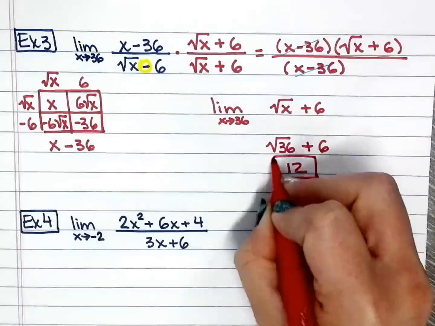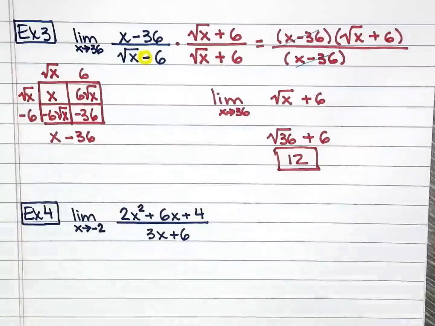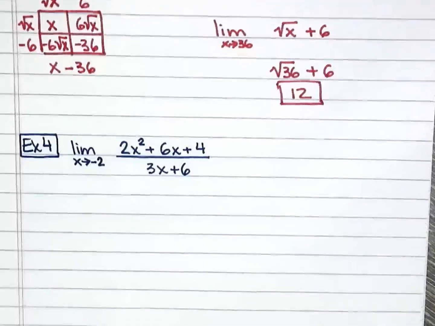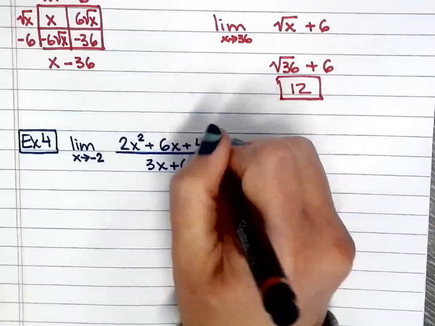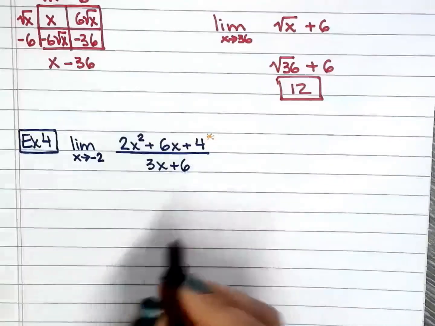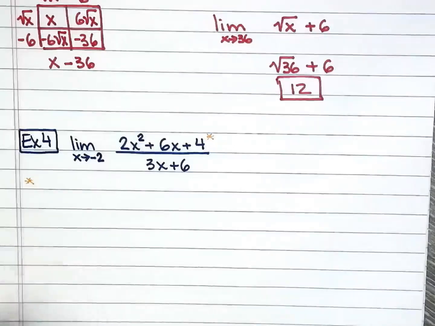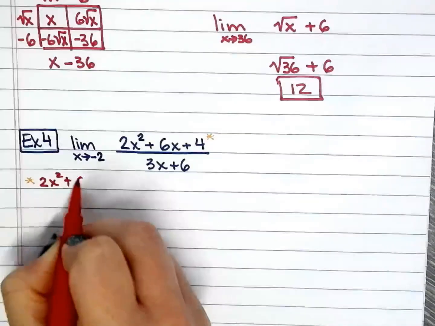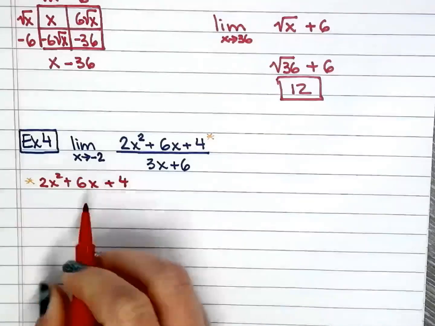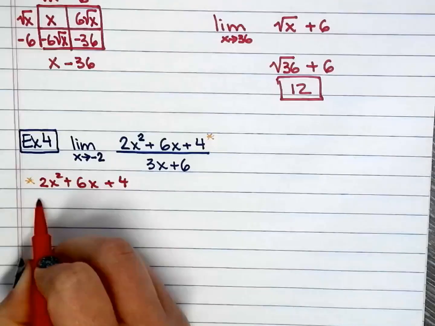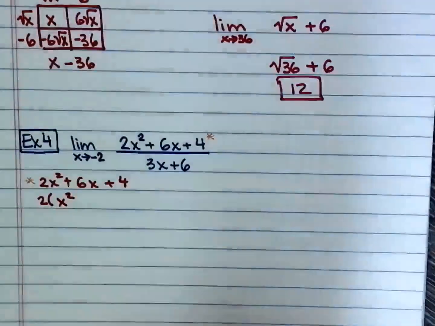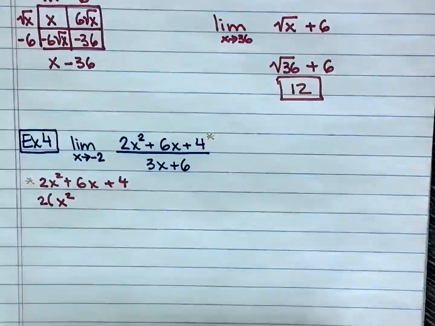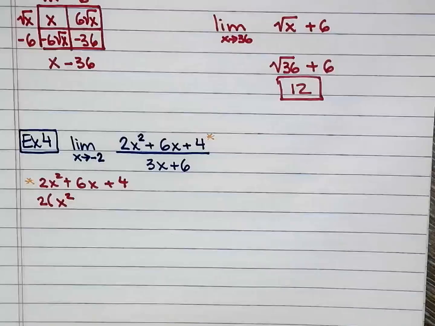You didn't think it was going to look that pretty, huh? All right, last one. We're going to have to do some factoring here. And I will factor it out to the side. So I'm going to do the orange right here. So I have 2x squared, 6x, and 4. I will pull the GCF out. So that means I have to divide everything by 2.